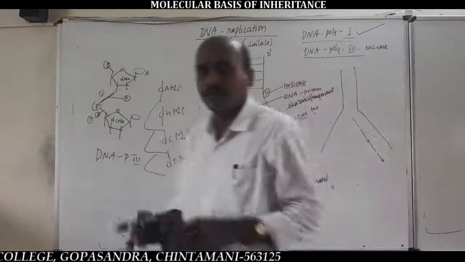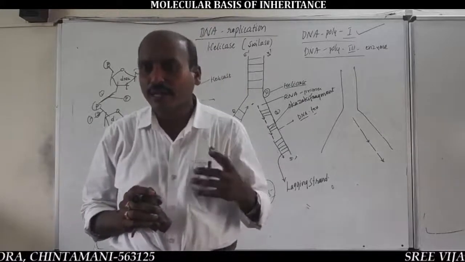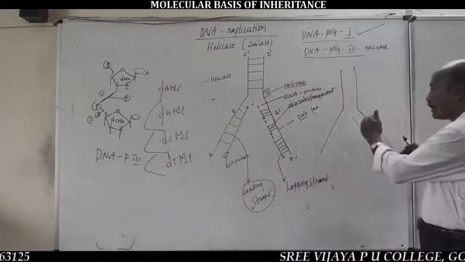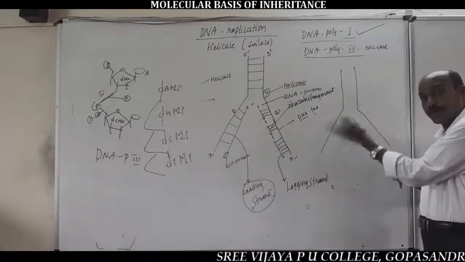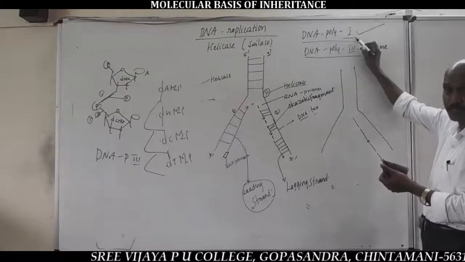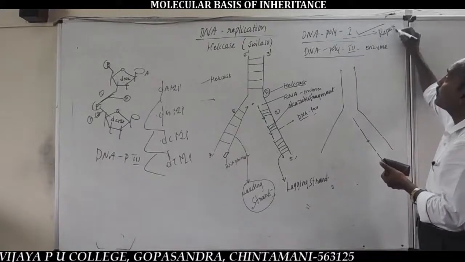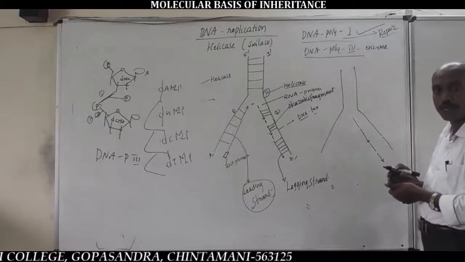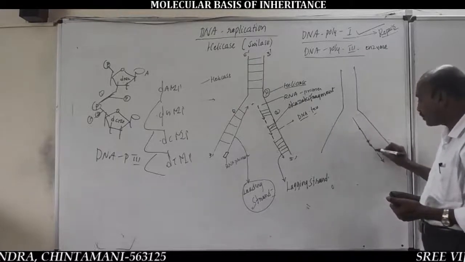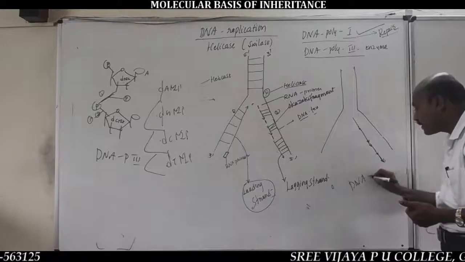Very important. For this reason, DNA polymerase first is commonly called the DNA repair enzyme. This is because RNA primers are replaced and gaps are filled, repaired, by DNA nucleotides in the presence of DNA polymerase first enzyme. So DNA polymerase first is also called the DNA repair enzyme. Very important. After this, the Okazaki fragments are joined end to end in the presence of the DNA ligase enzyme.